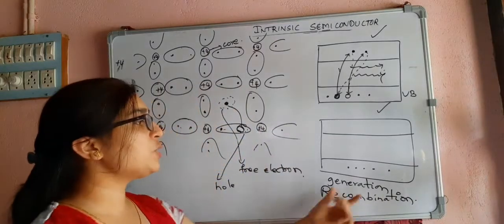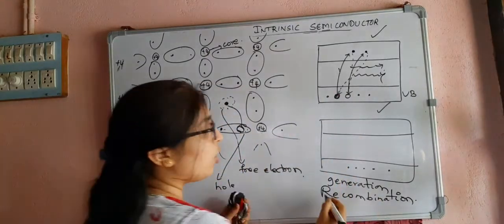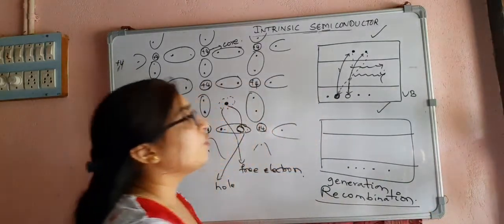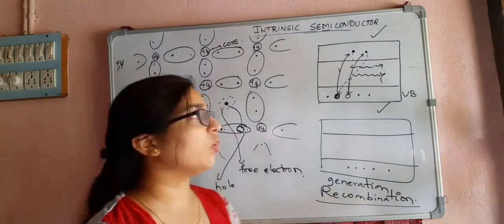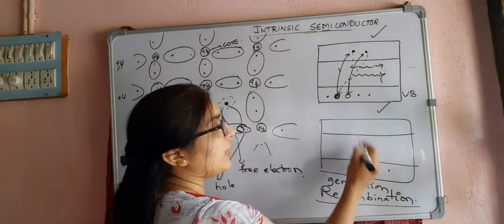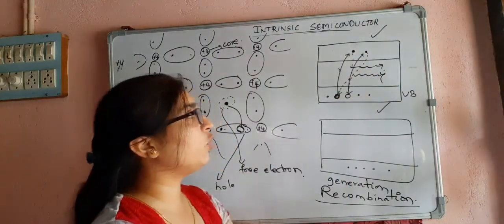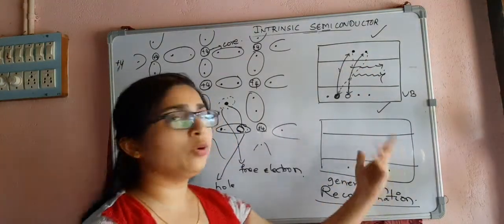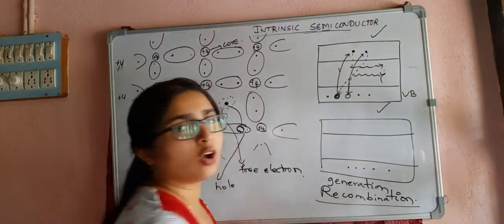Generation is a process where the electron hole pair is created. Recombination is the process where the electron and hole coincide and then they are lost. So where is the electron hole pair now? It is already recombined. The electron recombined with the hole. Now I do not have any electron hole pair. So this process is called recombination.